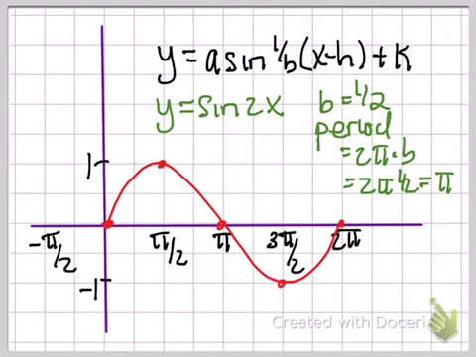That means our graph must start at 0 and finish by the time it gets to pi, which means we need to kind of cut the points in half. Since it takes 5 points, we then have 0, we have it up to 1, down to 0, down to negative 1, and back to 0. So there would be my sine 2x. It's now being compressed horizontally by 1/2.